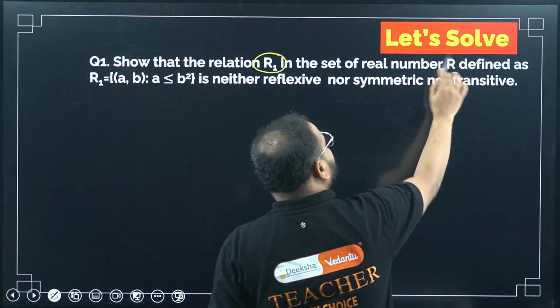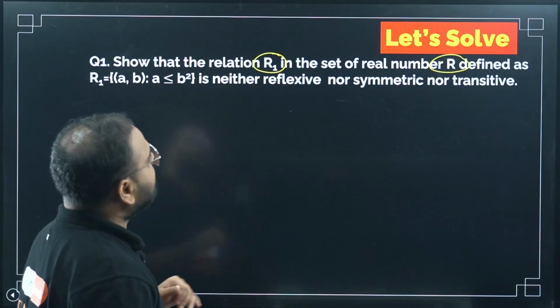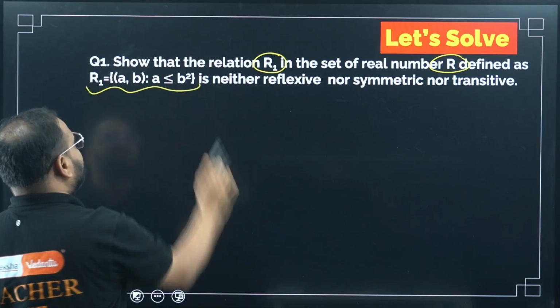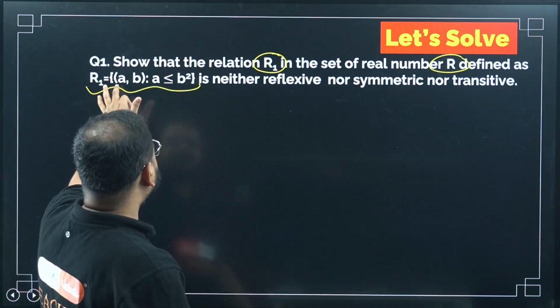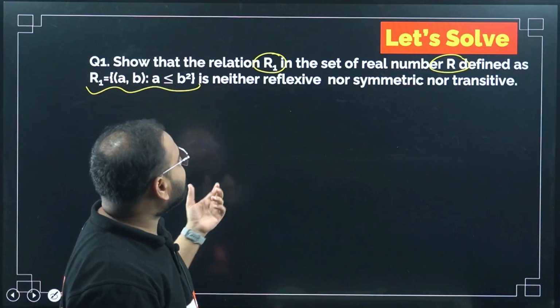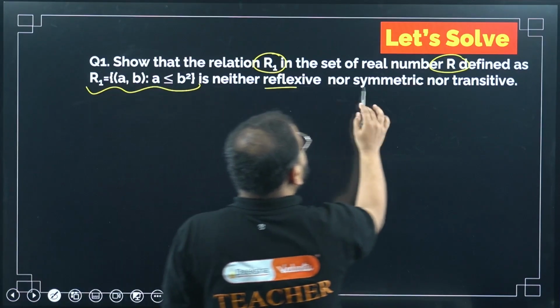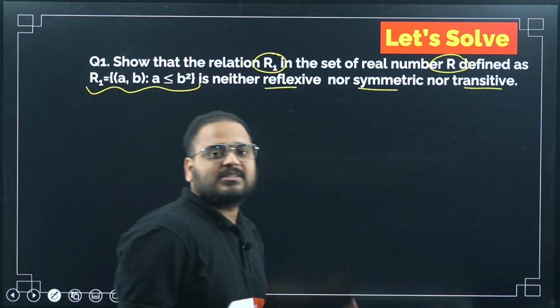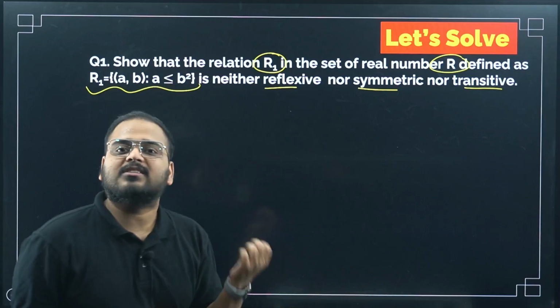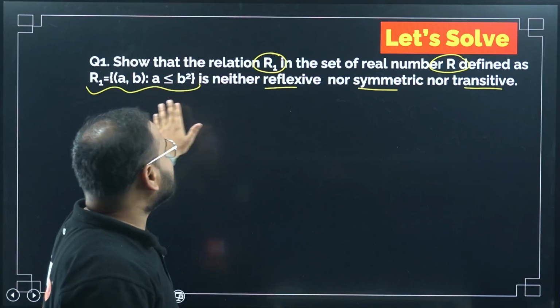Defined where? Where is the set defined for? Okay, defined for the real numbers R, okay. This is how that relation is defined. Means the ordered pair (a, b) such that a is less than b squared, okay. Check whether it is reflexive, symmetric or transitive, okay. Means whether it is all three, whether it is only two, or whether it is none of it. So we have to check this situation for the given condition a is less than b squared.